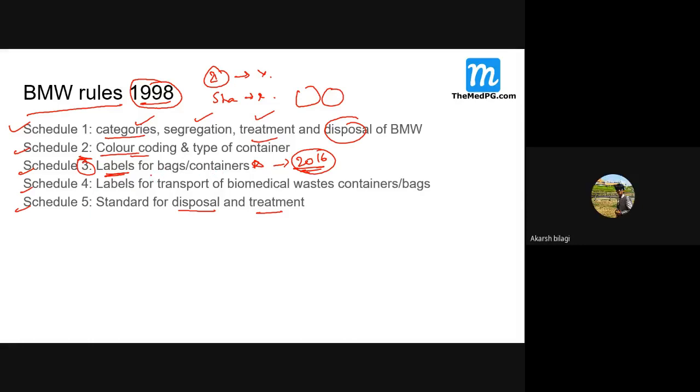Schedule 3: corresponding authorities and duties, that is, who are the officers and what are their duties. This is very, very important because this can be asked for you. Then schedule 4 talks about the labels, all the symbols and all. And schedule 5 talks about what type of disposal, how it should be thrown out.